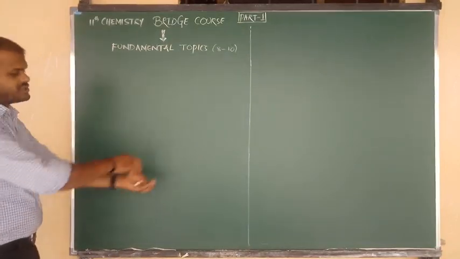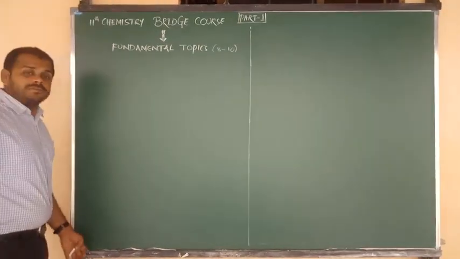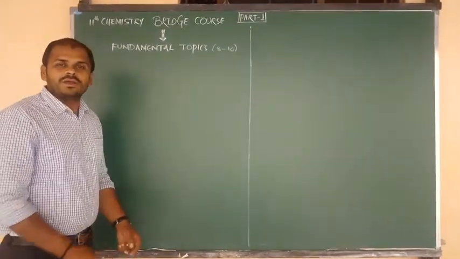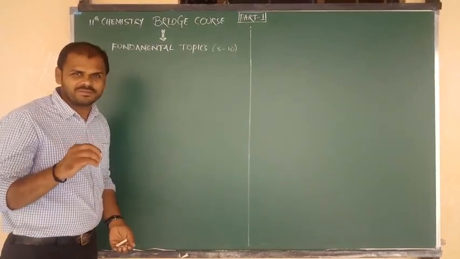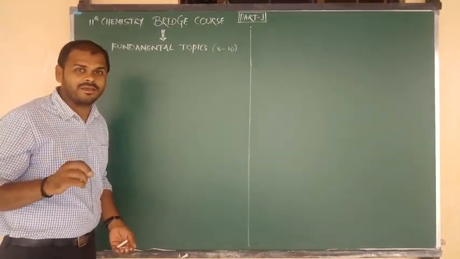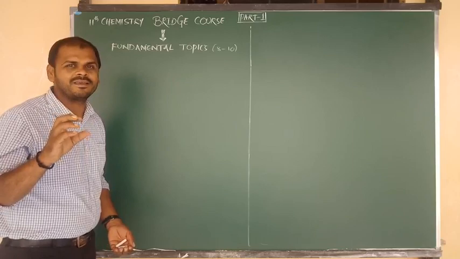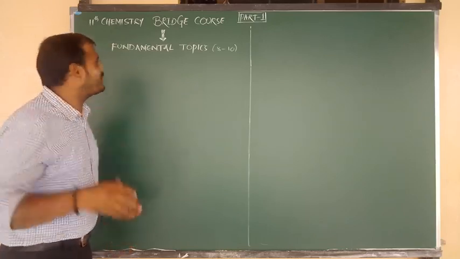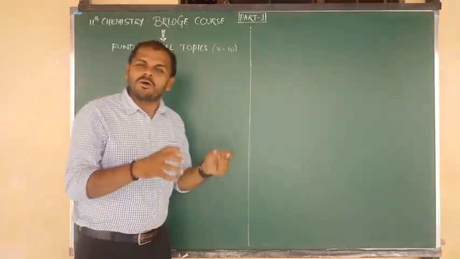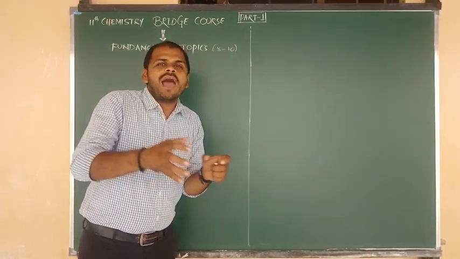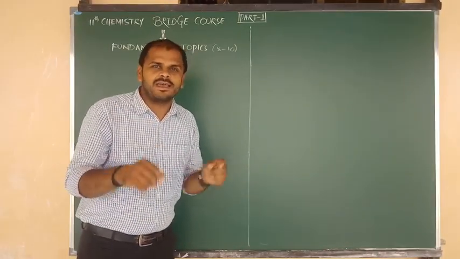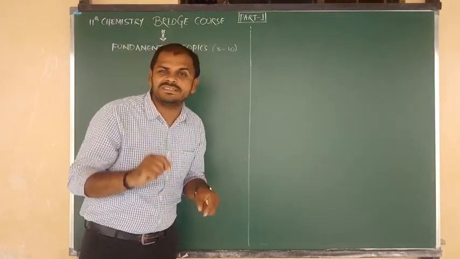So first of all, listen my dear students. Before entering into the topic, I want to say some information about what is meant by chemistry. Up to now, in 10th class, you don't have a particular subject of chemistry, just the subject that is nothing but science.